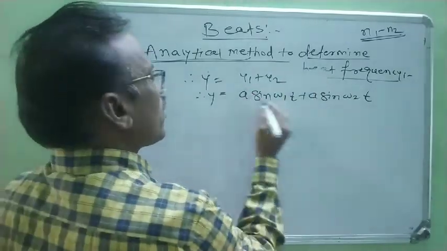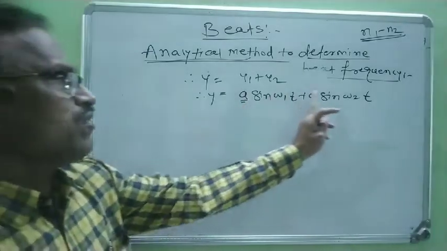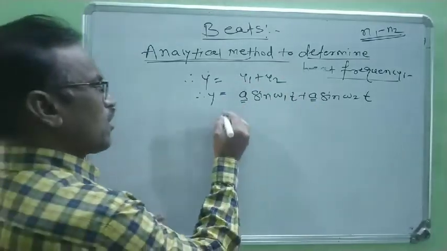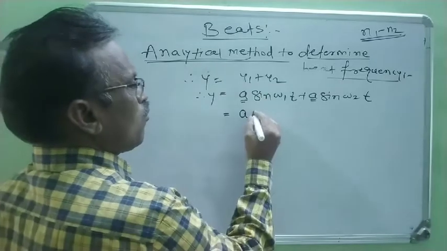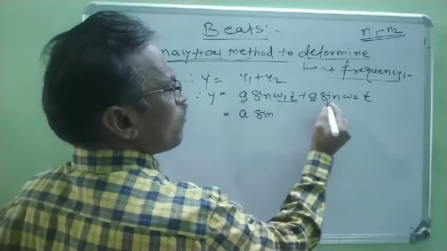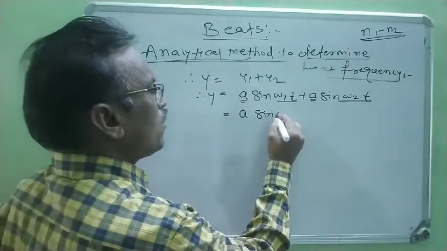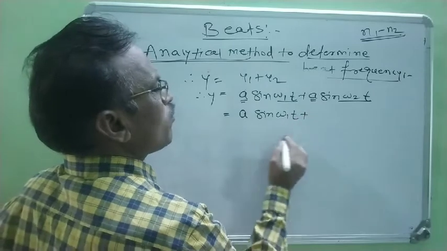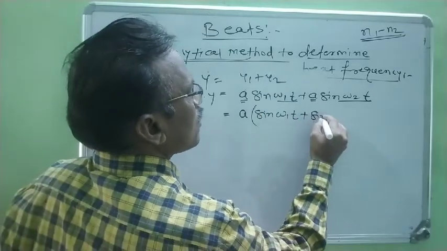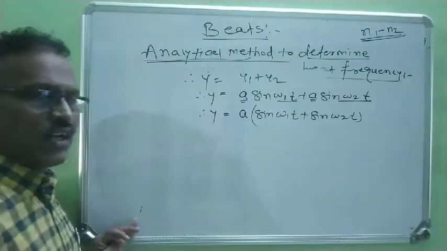In these two terms the amplitudes of the waves are the same, so a is common and we take it outside. The remaining terms are sine omega 1 t and sine omega 2 t.